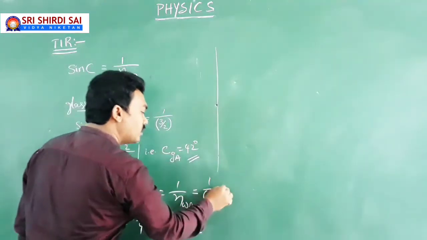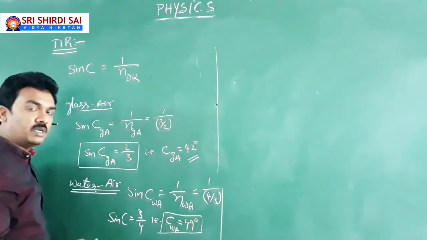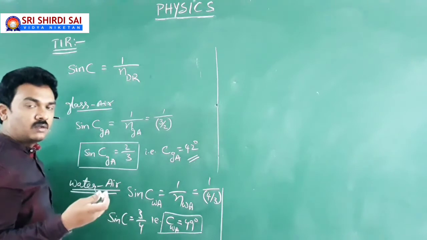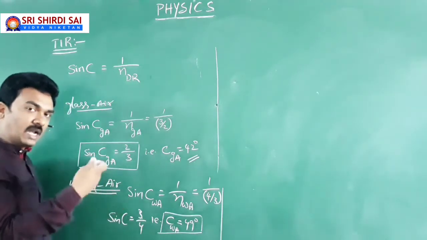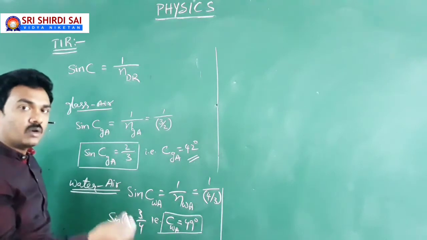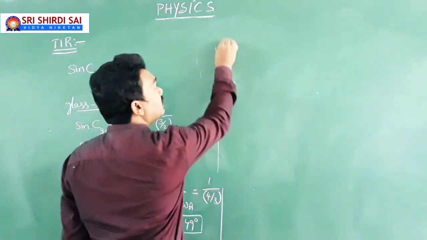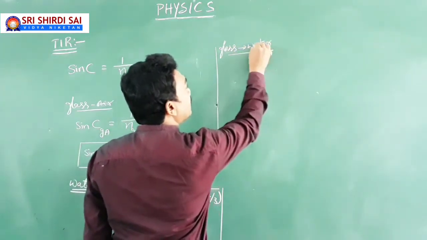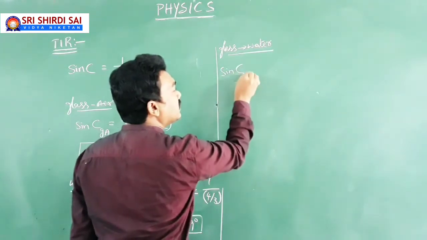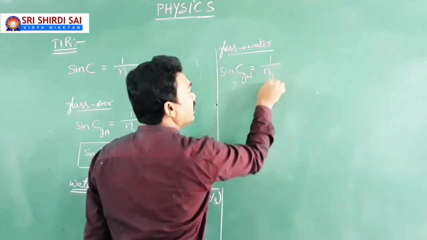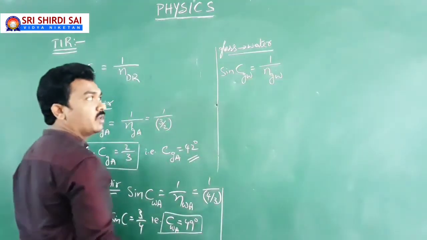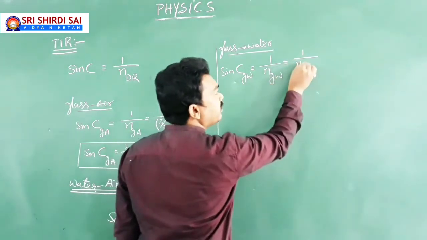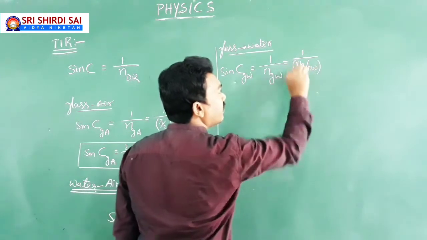So this is how the critical angle of incidence in the denser medium with respect to the rarer medium depends on the pair of media. What pair of media exists there, whether the glass-air combination, the water-air combination or the glass-water combination. If the denser medium is glass and the rarer medium is water and your light is traveling, then sin C, the critical angle of incidence in glass with respect to water, is 1 by the refractive index of glass with respect to water. In the denominator, it means Ng by Nw.